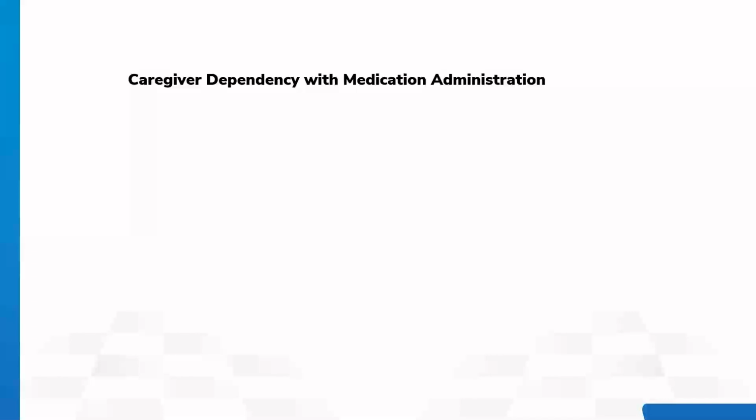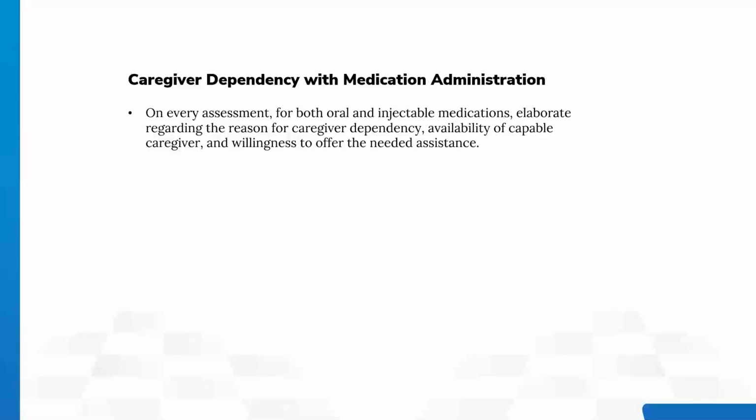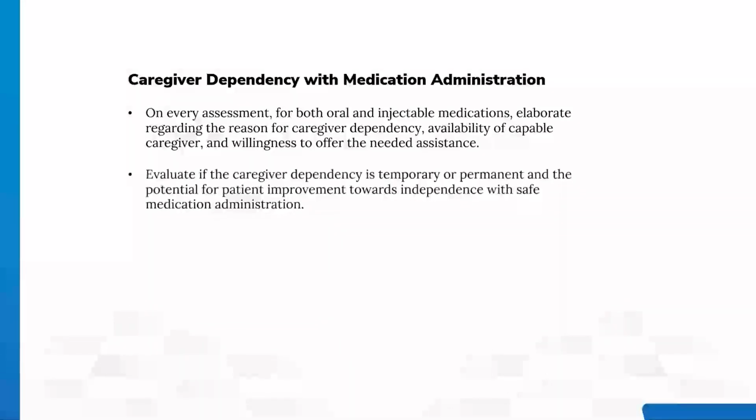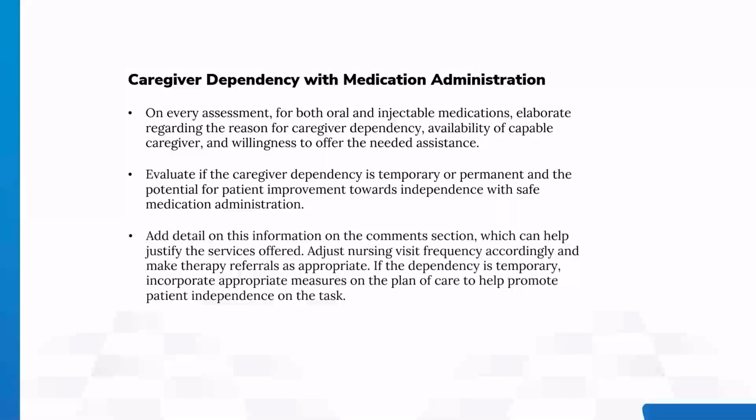Caregiver dependency with medication administration. On every assessment, for both oral and injectable medications, elaborate regarding the reason for caregiver dependency, availability of a capable caregiver, and willingness to offer the needed assistance. Evaluate if the caregiver dependency is temporary or permanent and the potential for patient improvement towards independence with safe medication administration. Add detail on this information in the comments section, which can help justify the services offered. Adjust nursing visit frequency accordingly and make therapy referrals as appropriate.